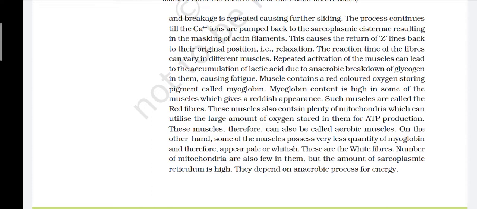On the other hand, some of the muscle possesses very less quantity of myoglobin and therefore appears pale or whitish. These are the white fibers. The number of mitochondria is also few in them, but the amount of sarcoplasmic reticulum is high. They depend on anaerobic process for energy.